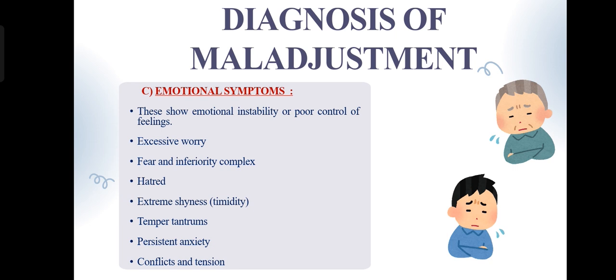Next, we can talk about emotional symptoms. These are feelings and inner reactions that show the child is emotionally disturbed or insecure. These may not be easily visible, but teachers and parents can infer them through attitudes and mood swings or mood changes. The key signs are emotional instability, excessive worry, fear and inferiority complex, hatred, extreme shyness, temper tantrums, persistent anxiety,